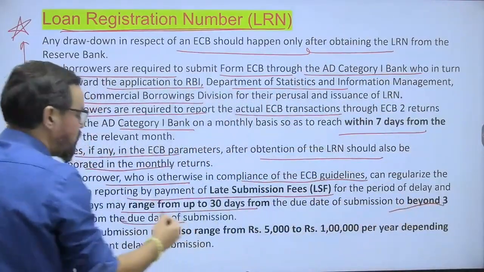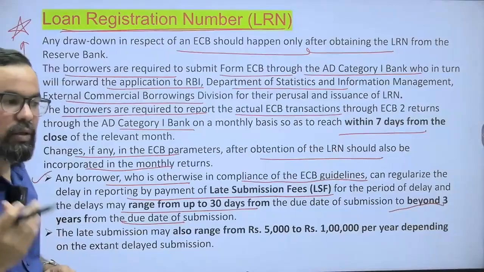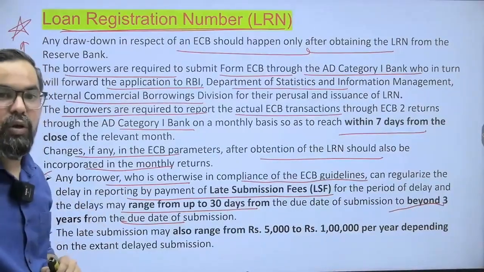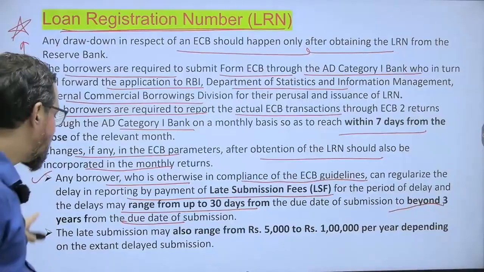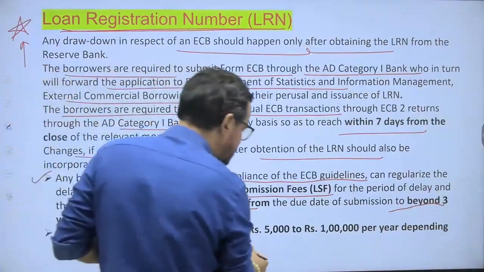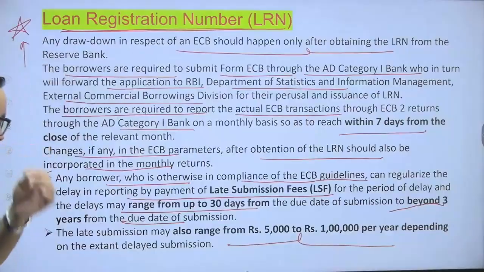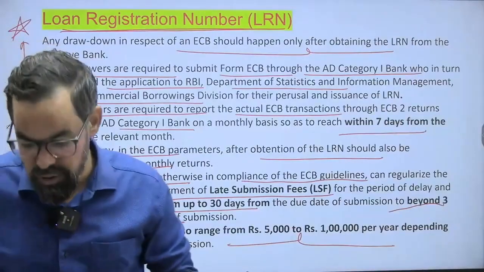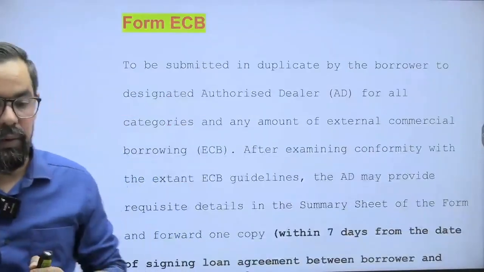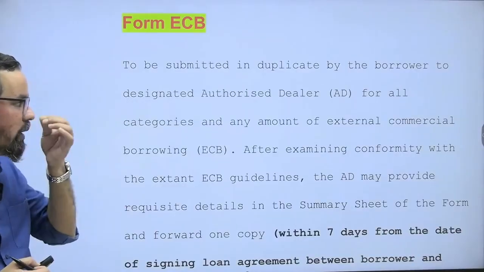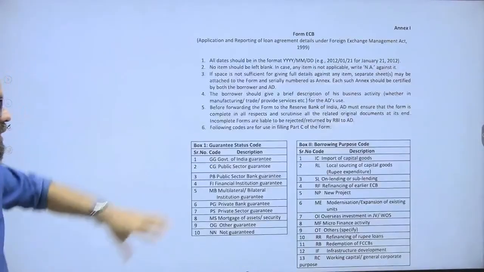So it means you just have to make the payment itself. You just give the reason why you are delaying, and you can delay that particular one beyond 3 years also. Okay? So the late submission fee may range from 5,000 to 1 lakh per year depending on the extent of delayed submission and all. So that is generally part of this particular one. Okay? Form ECB, okay, Form ECB. So it is, while this is something like a format.